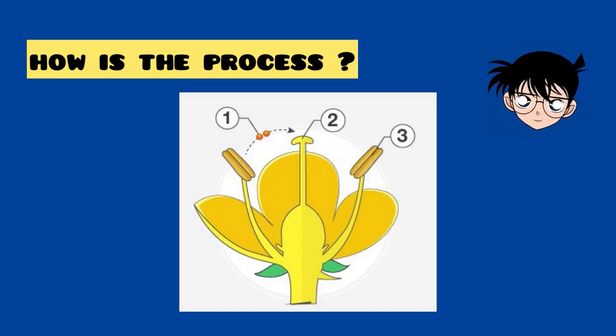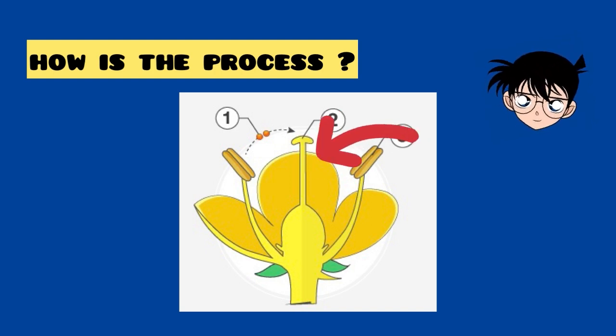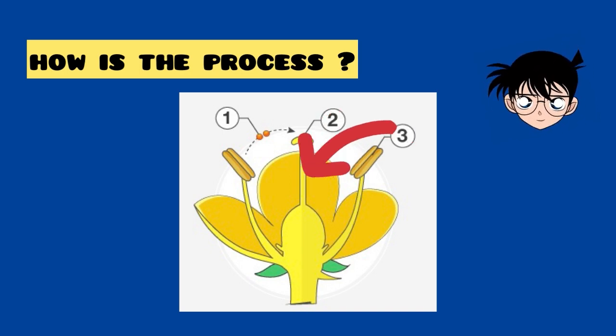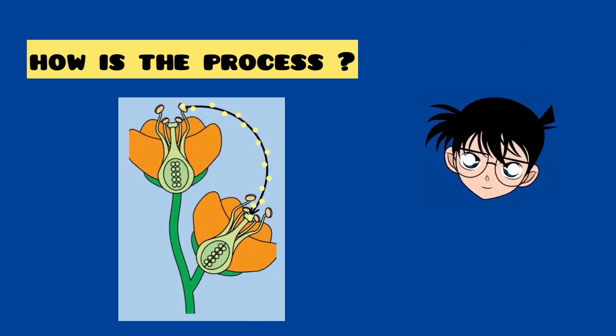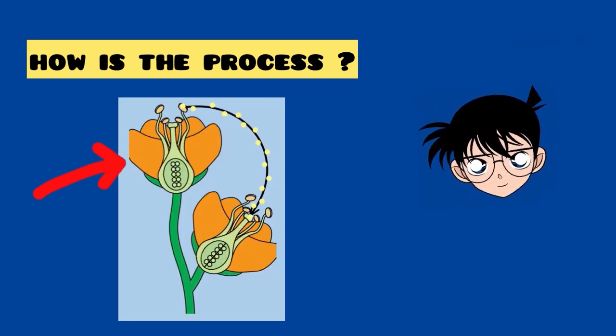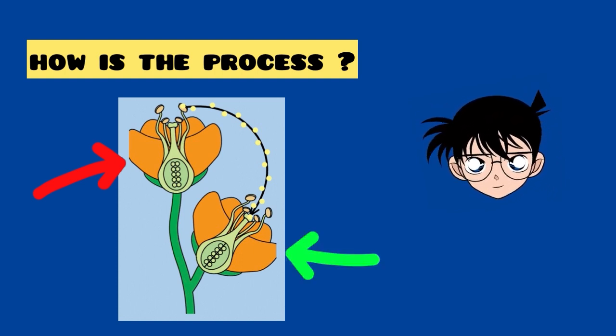One way it can happen is pollen grains transferring within the same flower, from the anther to the stigma of the same flower. This is called self-pollination. Then, if pollen grains transfer from the anther to the stigma of a different flower belonging to the same plant, this is also self-pollination.